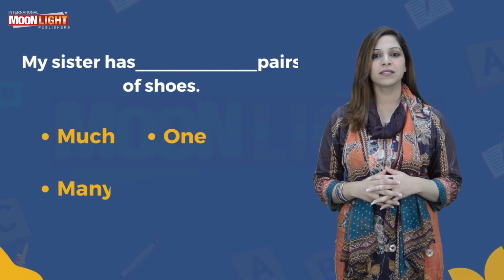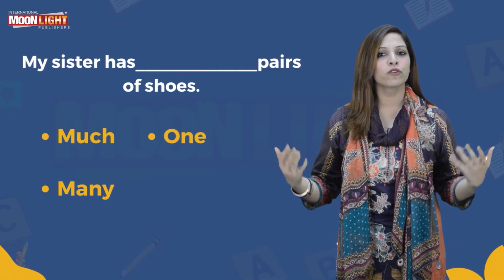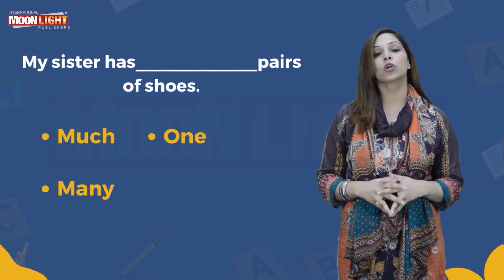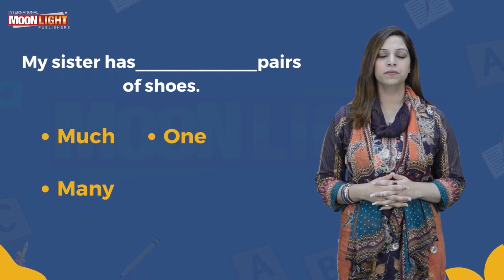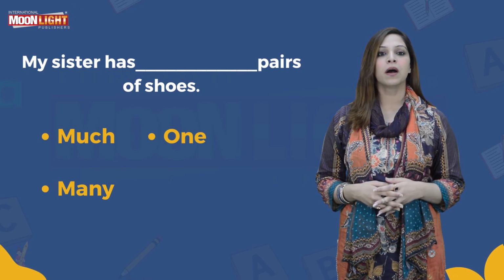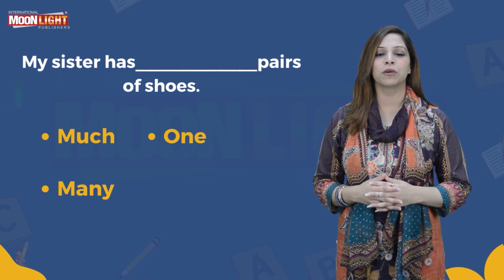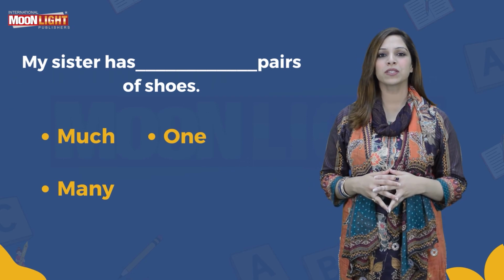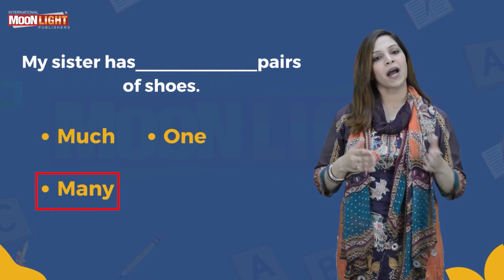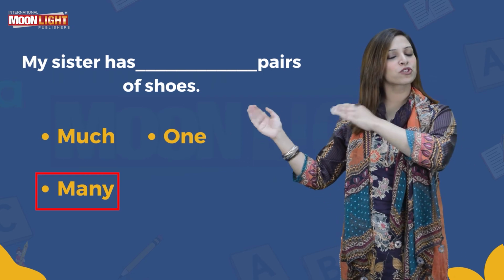My sister has dash pairs of shoes. Your options are many, much, or one. Because pairs can be countable, so we will use many with it. My sister has many pairs of shoes. Very good, students. I hope that you have understood today's topic very well.